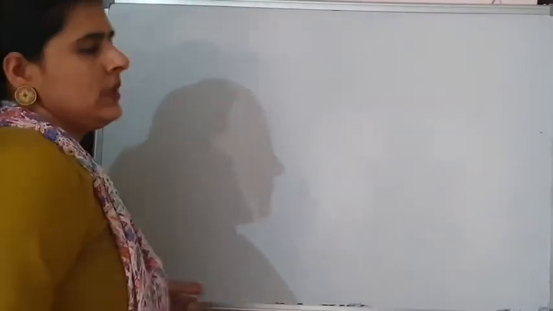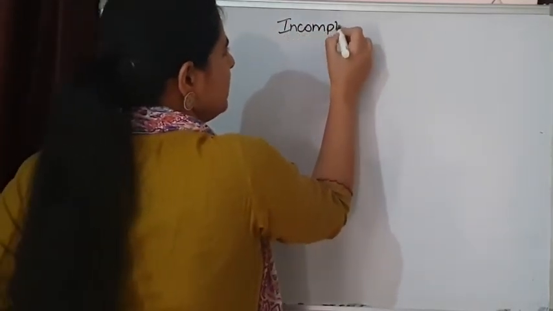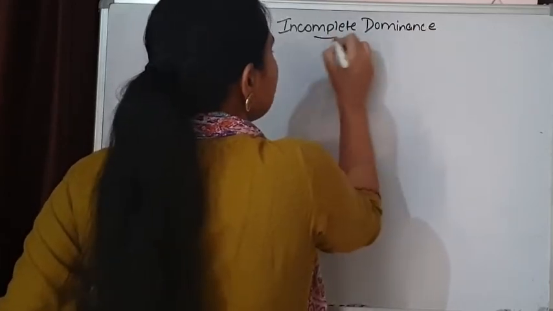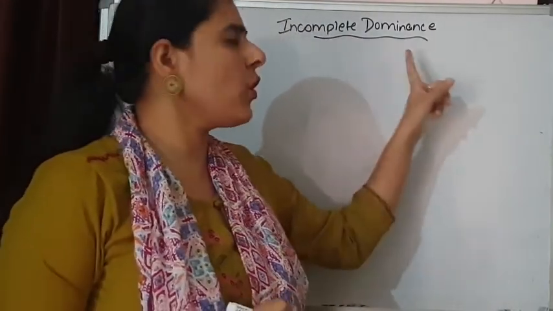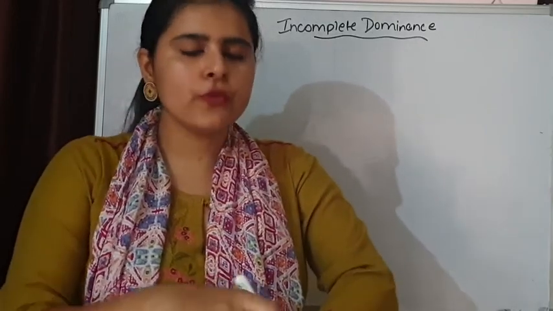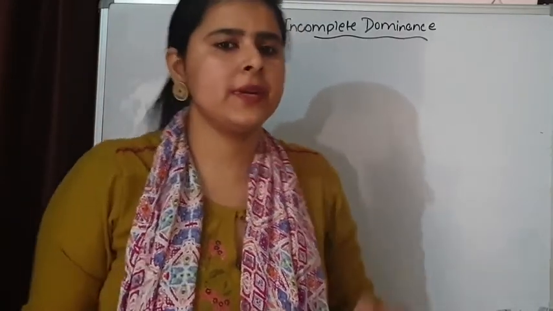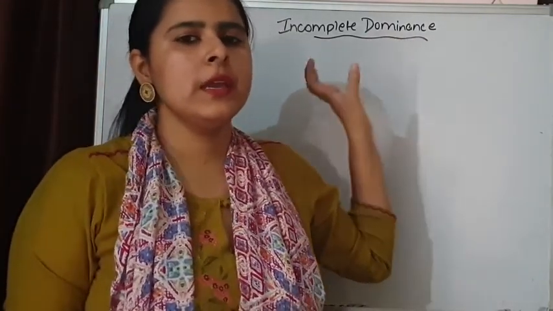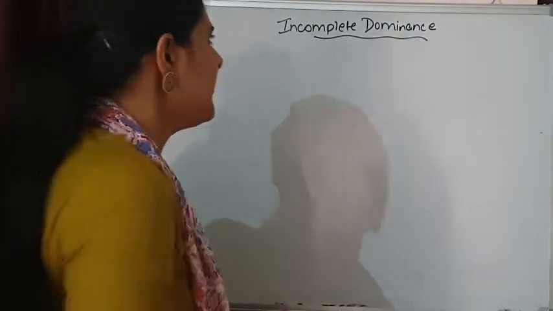Now the next topic is incomplete dominance, which is showing the blending of characters. Earlier I told you that Mendel gave various laws, of which one was the law of dominance, but that law of dominance was not widely accepted. It was not universally accepted. We will see in the cross what is going to happen.